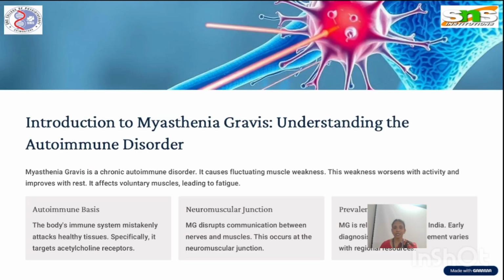To introduce myasthenia gravis, it is a chronic autoimmune disorder and it causes fluctuating muscle weakness. This weakness worsens with activity and improves with rest. It affects the voluntary muscles, which leads to fatigue. Autoimmune basis is the basic pathophysiology for myasthenia gravis. In myasthenia gravis, the communication between the nerve and muscle gets disturbed. Myasthenia gravis is relatively common in India and management varies according to the region.